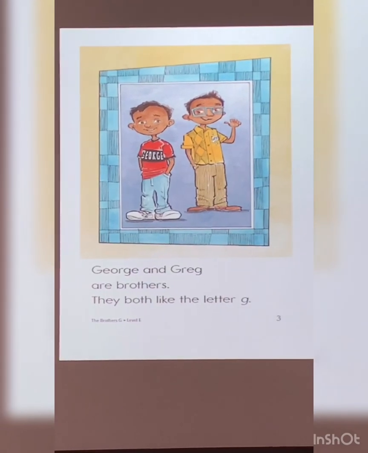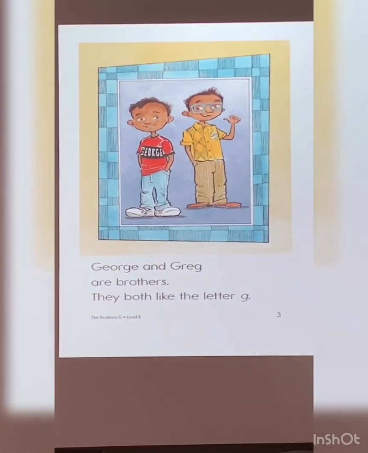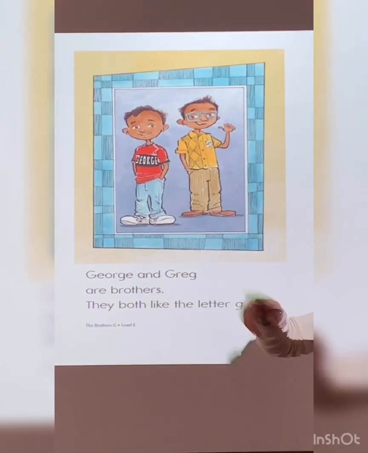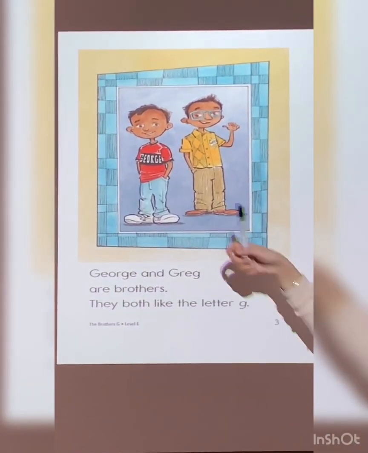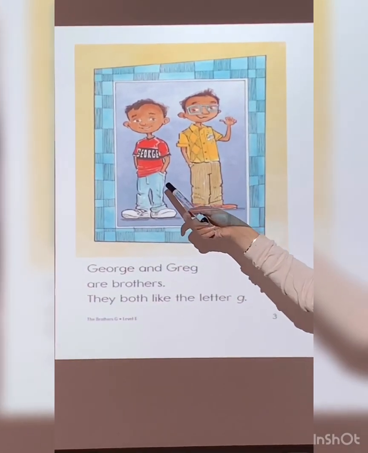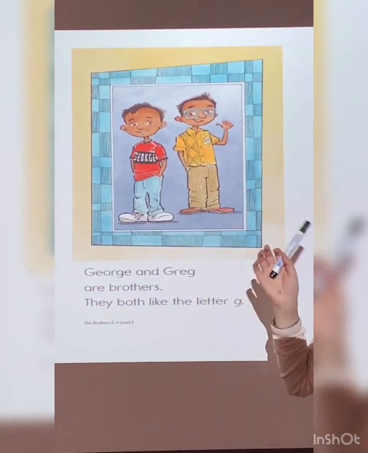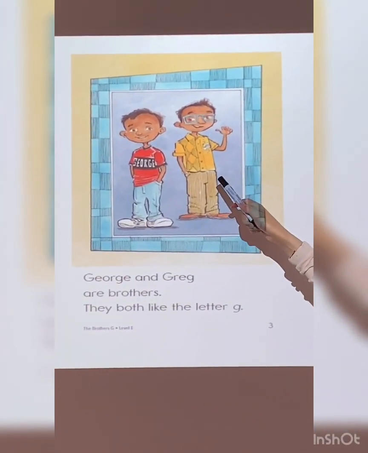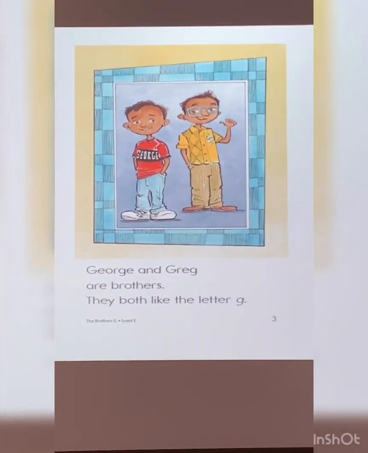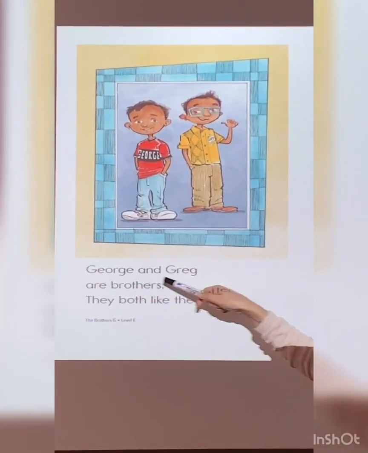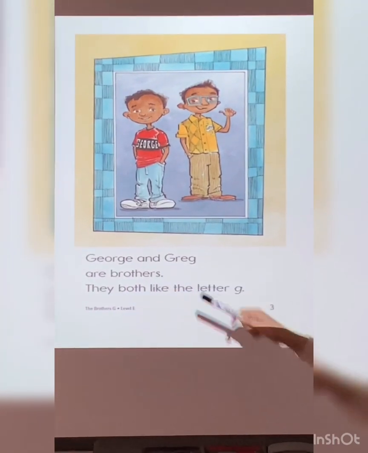So what do you think? Who likes the soft G sound, J, and who likes the hard G sound, G? George. Likes the soft G or the hard G? Yes, George likes the soft G. And how about Greg? Greg likes the hard G. George and Greg are brothers.